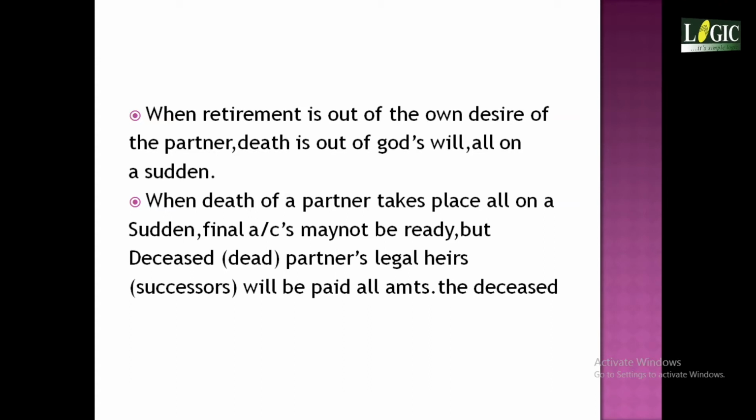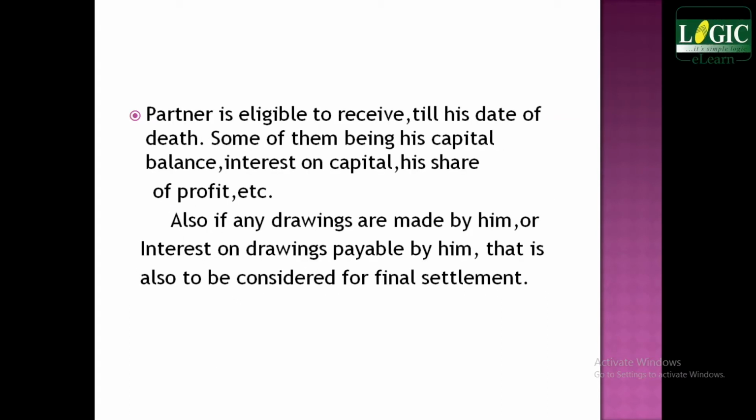So it is paid to his legal heir, that is legal successor, maybe his wife, maybe his child, maybe his mother, as the case may be, or to the executor of his will. Suppose he has written a will, and the will is executed by somebody. He is called the executor of the will, legal executor. So in the case of death, while in other cases we make the final settlement to the partner himself, we will make the final settlement to the partner's legal successor or legal executor. That is another difference you will have to understand.